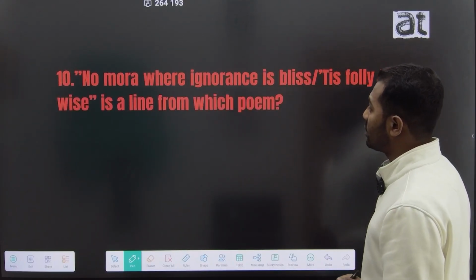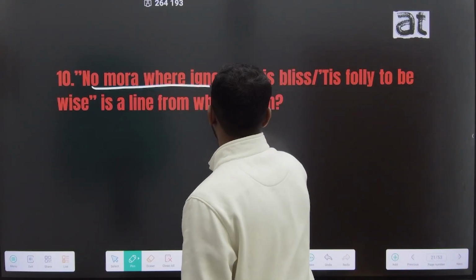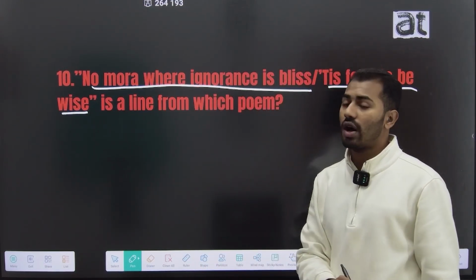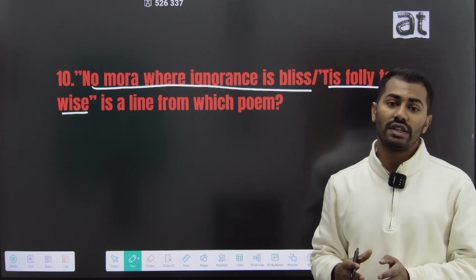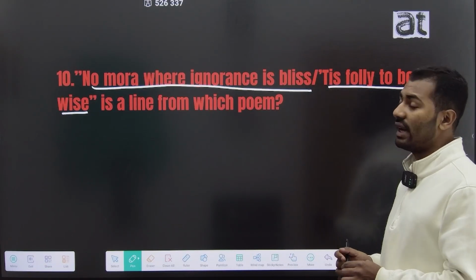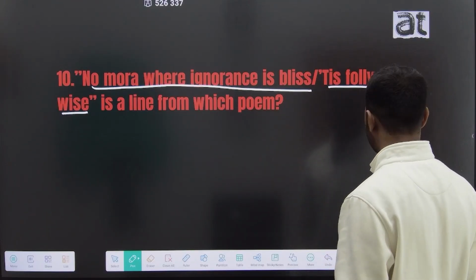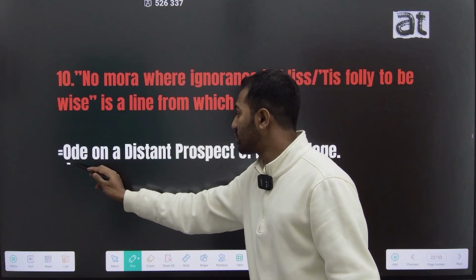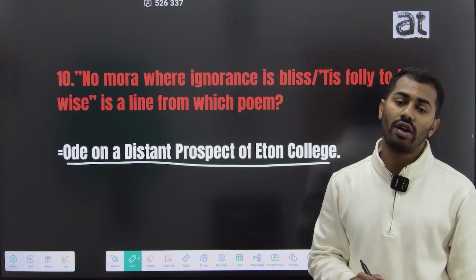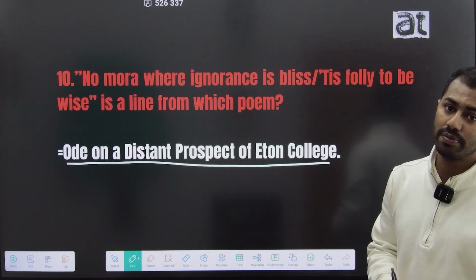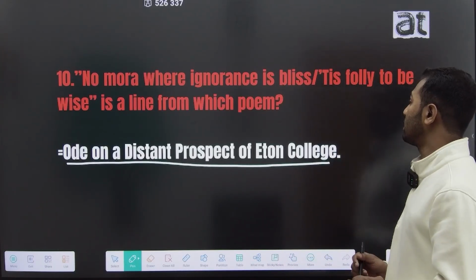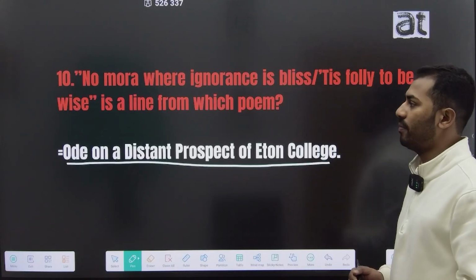The 10th question is, 'No more; where ignorance is bliss, 'tis folly to be wise.' This line is from which poem of the late 18th century? The line is taken from the poem Ode on a Distant Prospect of Eton College. Ode on a Distant Prospect of Eton College is a poem by Thomas Gray, and from this poem the famous line 'No more; where ignorance is bliss, 'tis folly to be wise' is taken.